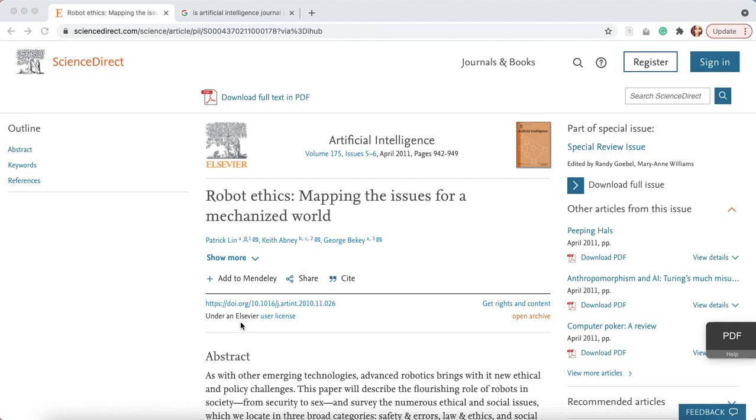I would give you some tips and tricks to help identify whether a journal article, or a journal where you find an article, is peer reviewed. So this one is a little tricky. Normally, you can just click right on the journal title. This is the title of the article here, but the journal title is Artificial Intelligence. So the journal's the publication, and that's how you tell the difference.